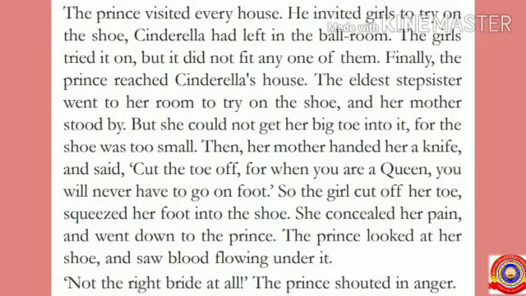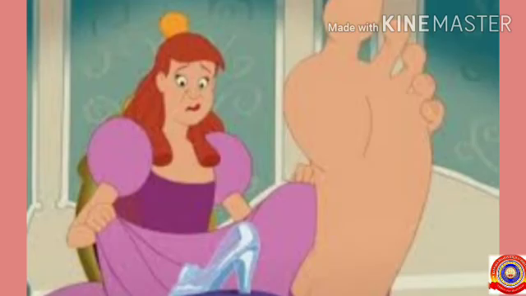So, what did you understand from this paragraph? I'll explain it for you. The prince visited every house with the shoe that Cinderella left in the ballroom, and he invited girls to wear that shoe. But it was not fit for them. At last, the prince reached Cinderella's house. Then Cinderella's elder stepsister tried that shoe, but she couldn't get her toe into it because the shoe was too small. So what did she do?